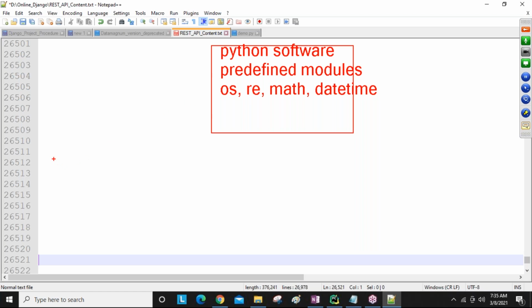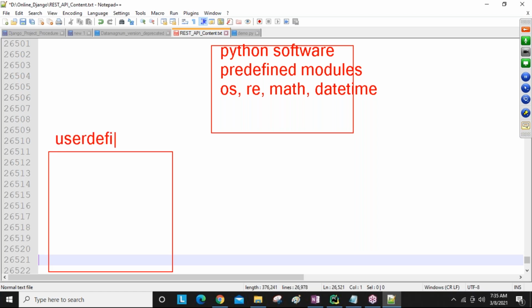Okay, next. Here I have my user defined modules. I'm going to create a user defined module like add.py, whatever you want, guys. Okay. So here some logics you are going to write. Whatever you want, you are going to write some logic in this place, guys.